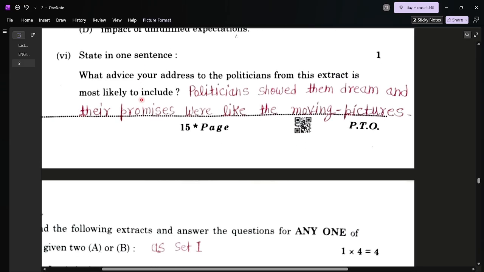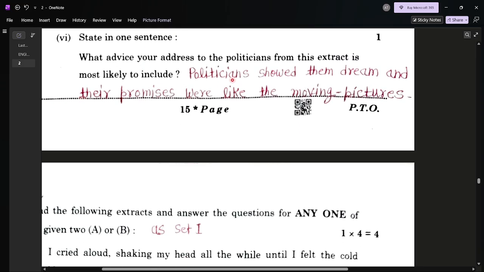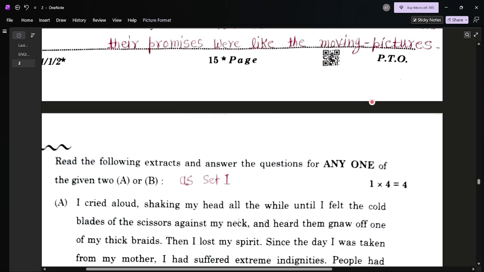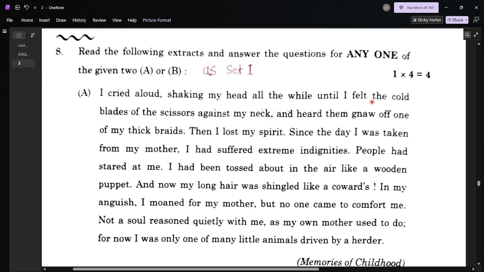Question number 6. State in one sentence what advice you would address to the politician. Politicians showed them dreams and their promises were like the moving pictures. We suggest to the politicians that they should fulfill their promises. Whatever promises they made to the common people, roadside vendors, now it is time to fulfill them. That would be my advice.